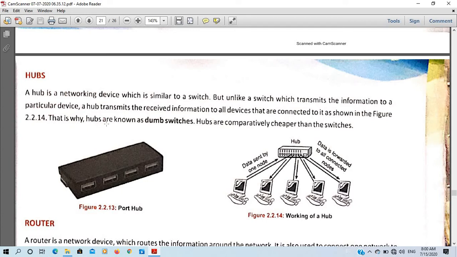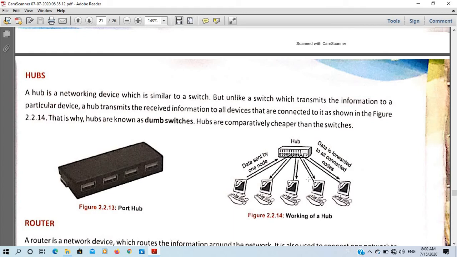That is why hubs are known as dumb switches. You can write in your own words that since hubs transfer the information to all the devices and do not care about the address given in the packet, that is why hubs are known as dumb switches.